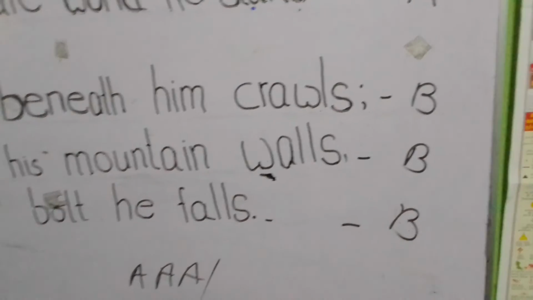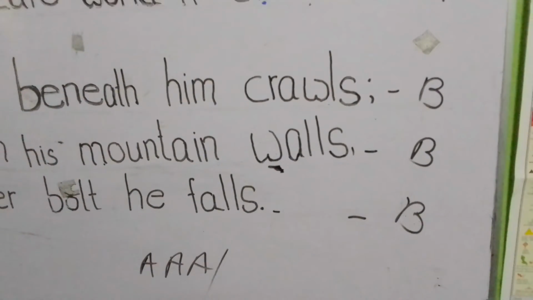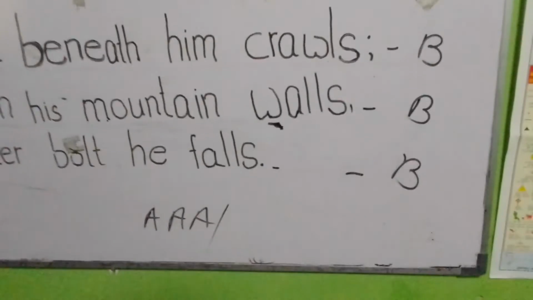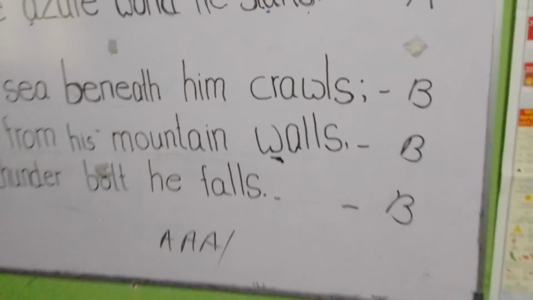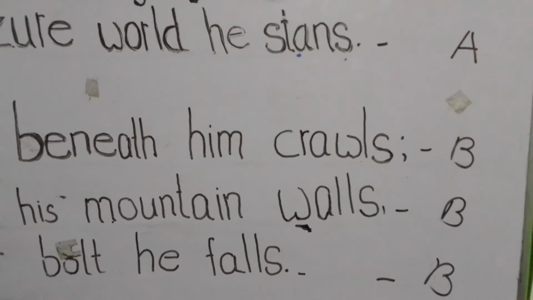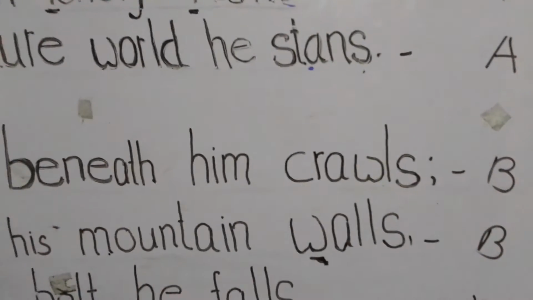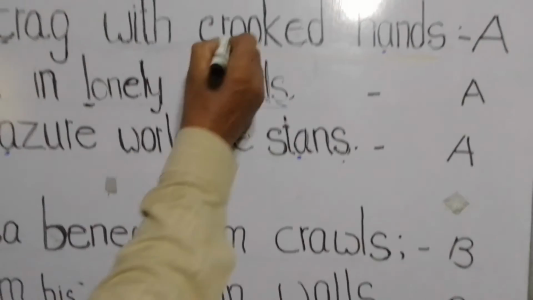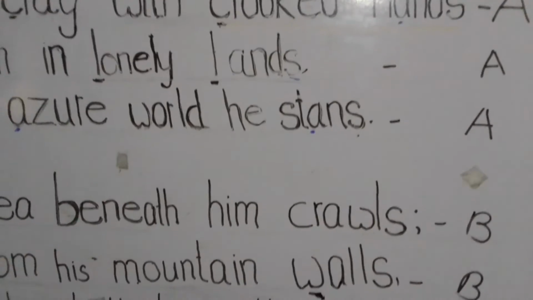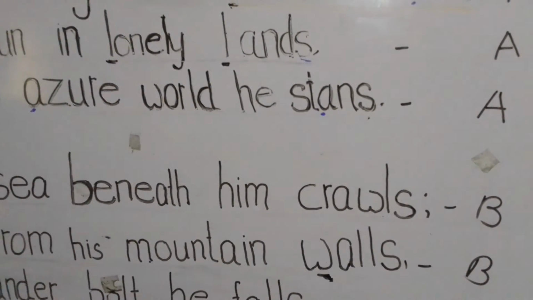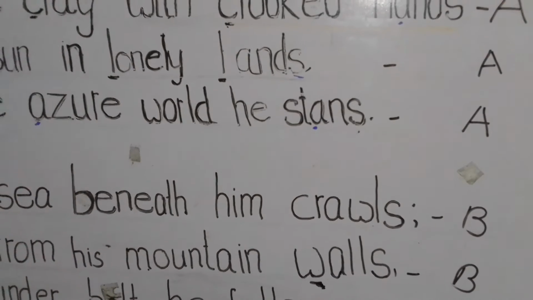Okay students, next I like to say something about adjective phrases. First I have to say about crooked hands. Here you get crooked hands. This is an adjective phrase.